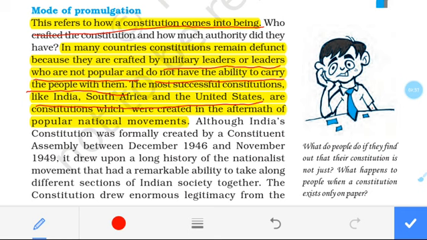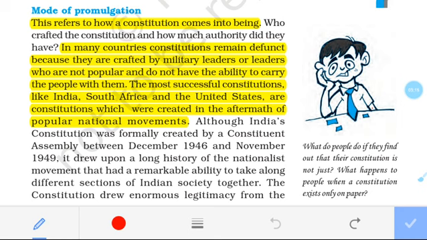So we can say that the countries whose constitutions are not working properly are those prepared by the military chief or a dictatorship of government. But the countries which have a successful constitution, like our India, South Africa and USA, created them through a popular national movement, and they were made through democratic people or leaders. That's why we can say this.